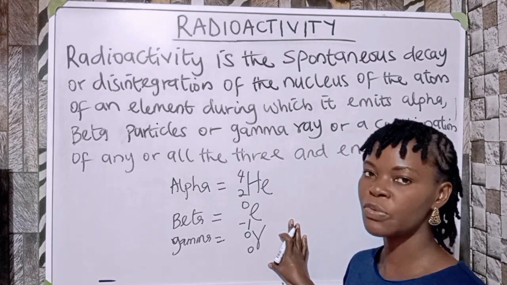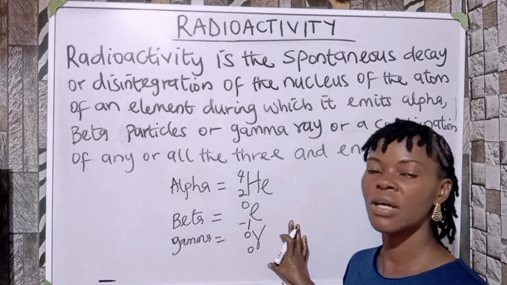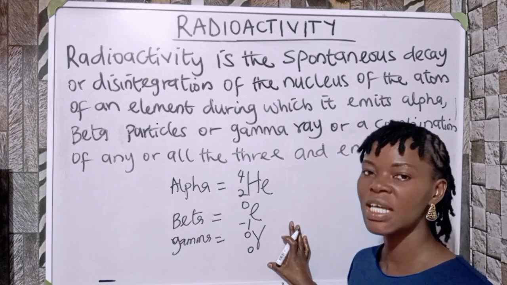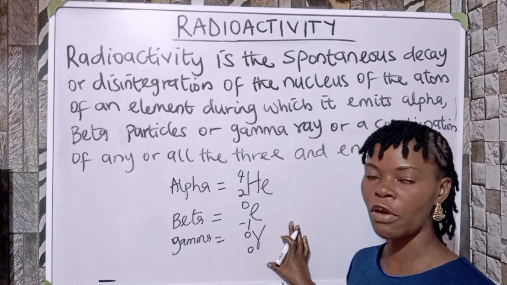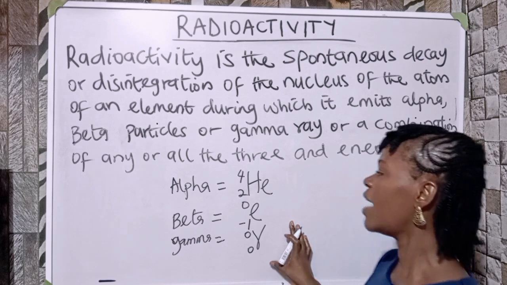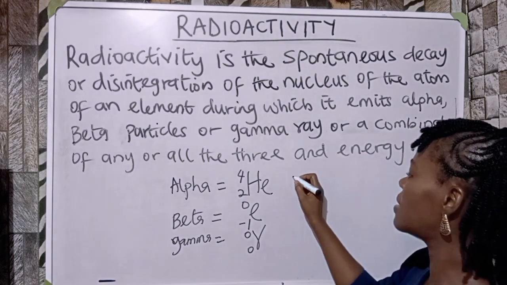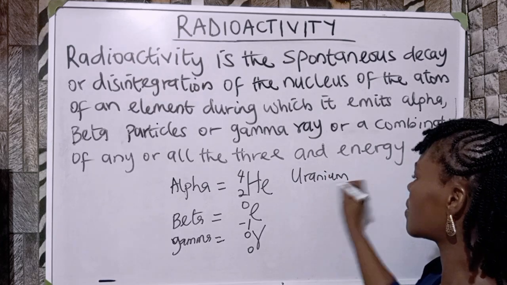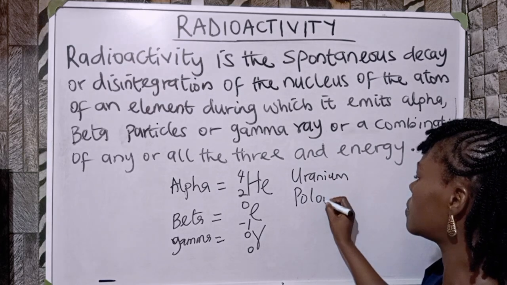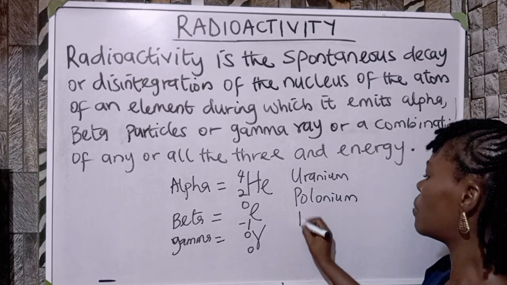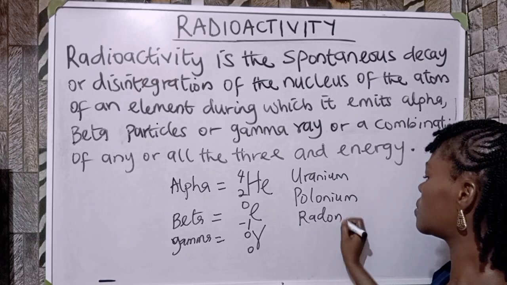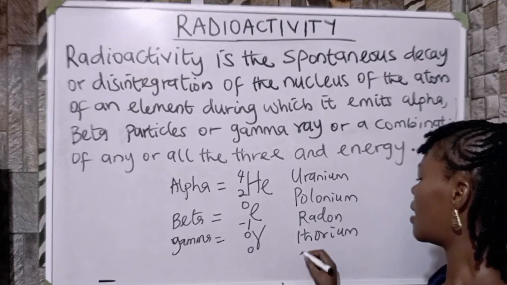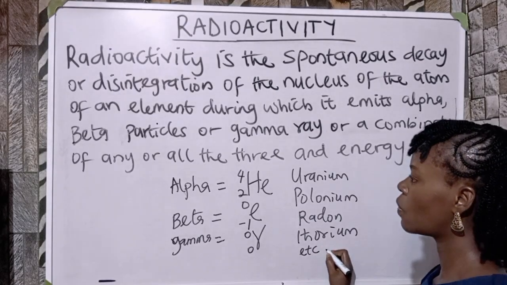Any element that can emit such radiation is said to be a radioactive element, because radioactive elements emit radiation spontaneously from their nucleus. That means they emit the radiation naturally from the nucleus. Examples of such radioactive elements are uranium, polonium, radon, thorium, and so on and so forth.